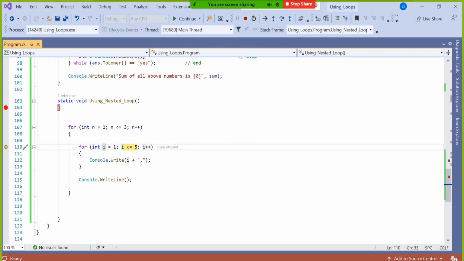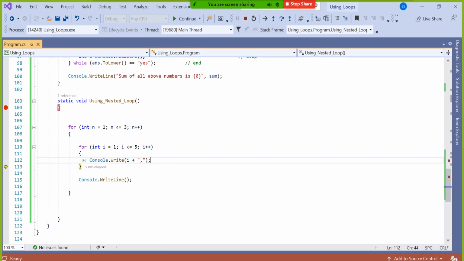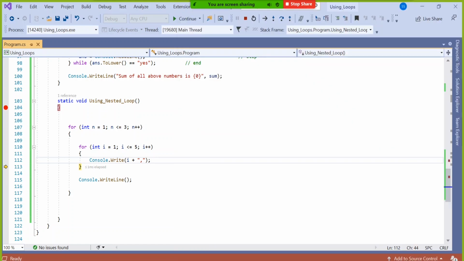Currently i value becomes 2. That is also less than equal to 5. Came here. Then it displayed 2 comma. Why 2 comma? Because i value is 2. So 1 comma, 2 comma. Have a look where the cursor is blinking. Below or near that 2? Near that 2 only the cursor is blinking, right? That means console.write. If it were a console.writeline, then probably the cursor could have come down.